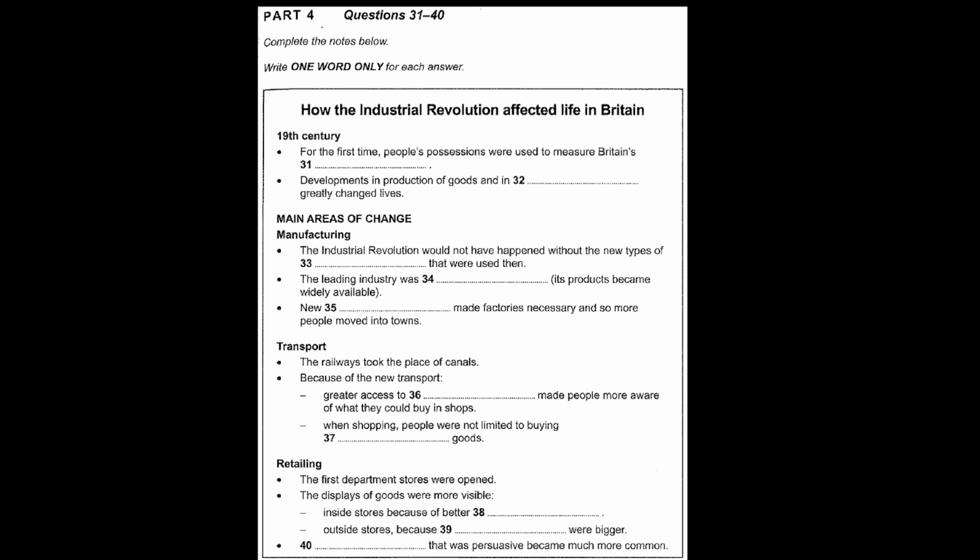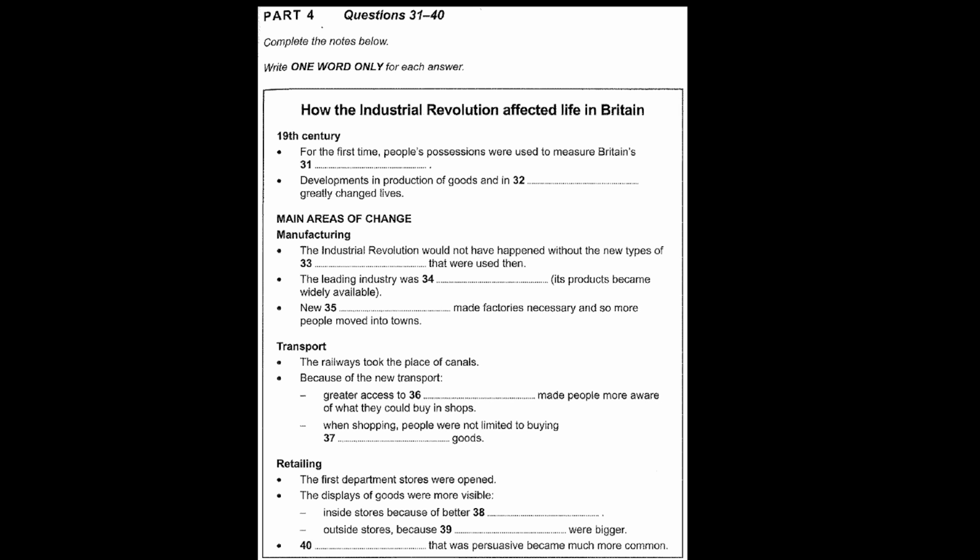Before this, the vast majority of people had very few possessions, but all that was changed by the Industrial Revolution. This was the era from the mid-18th to the late 19th century, when improvements in how goods were made, as well as in technology, triggered massive social changes that transformed life for just about everybody in several key areas. First, let's look at manufacturing. When it comes to manufacturing, we tend to think of the Industrial Revolution in images of steam engines and coal.